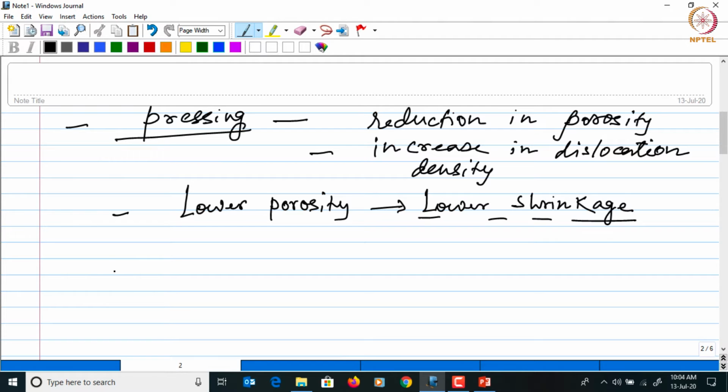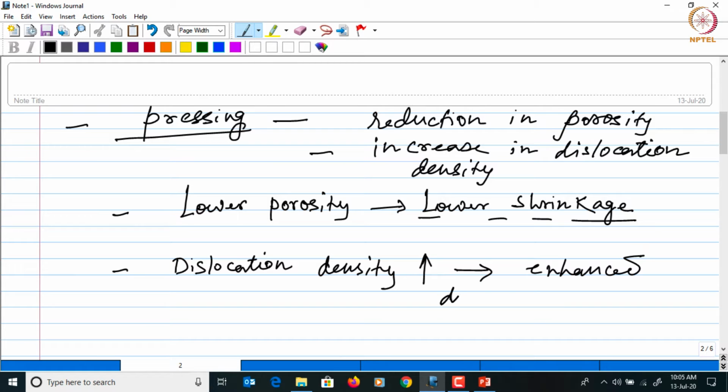And the second one, that is the dislocation density, comes into picture because we have seen that the compaction process also leads to plastic deformation as the powder is being pressed, and as the pressure is increased beyond the yield point of the material, the dislocations are generated and the dislocation density increases, and this leads to enhanced diffusion, because one of the mechanisms of diffusion, that is plastic flow, is controlled by the dislocations.